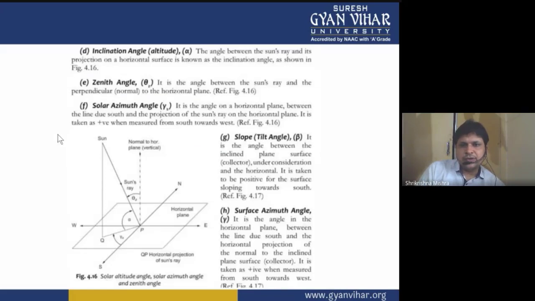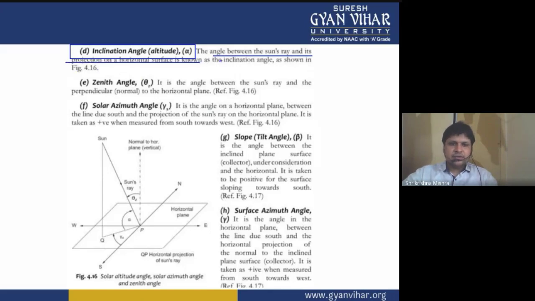After this, students, let me quickly tell what the other angles are. The other angles are the inclination angle, which is denoted by alpha. Inclination angle means, students, the angle made by the sun's rays and its projection on a horizontal surface.